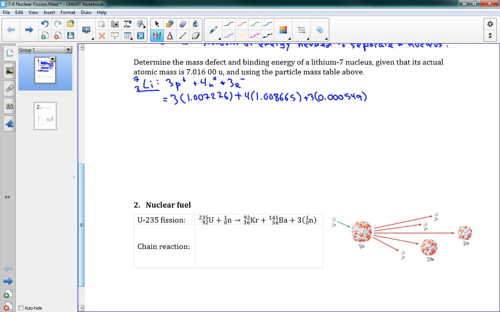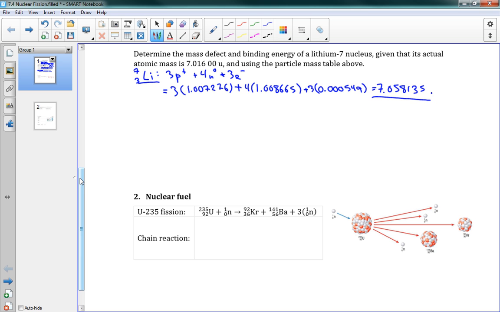And notice I've used atomic mass units for all of this. That's okay. It's going to work out for us. So I get 7.058135. I'm keeping lots of extra digits here because we're going to need them.